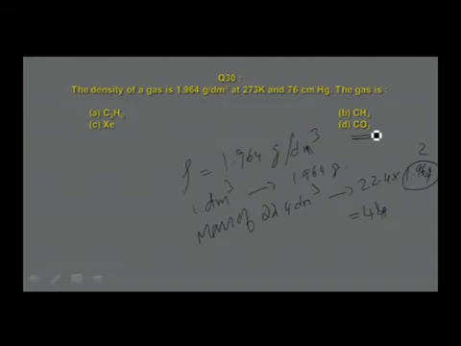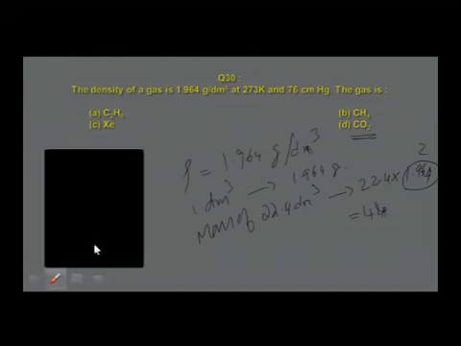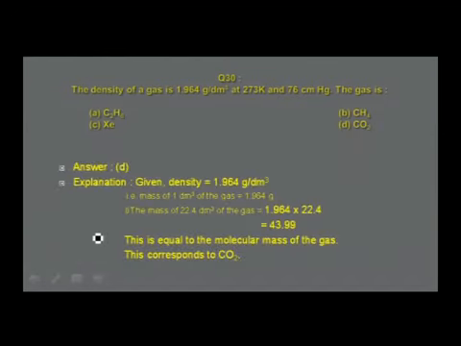So therefore, if you look at these options, option A, ethane, option B, methane, option C, xenon, option D, carbon dioxide, the answer should be carbon dioxide. Let us check that with the calculation. Density is 1.96 gram per decimeter cube. Mass of 1 decimeter cube of the gas is 1.964 gram. The mass of 22.4 decimeter cube. Why should I calculate for 22.4 decimeter cube?